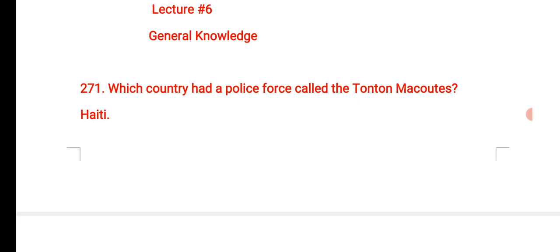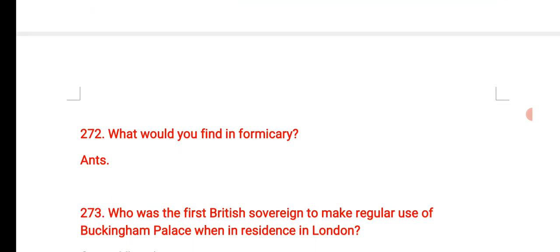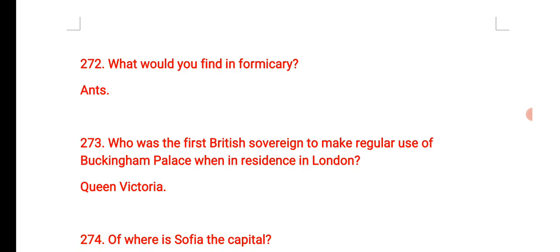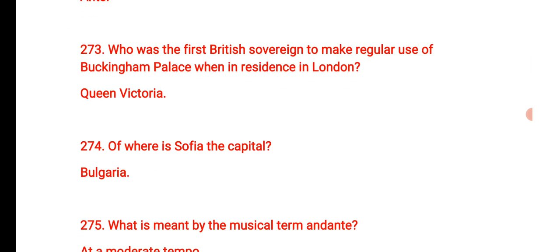हैं हमारे पास 271 जो है वो क्या है। Which country had a police force called the Tonton Macoutes? That is Haiti. What would you find in a formicary? That was ants. Who was the first British sovereign to make regular use of Buckingham Palace when in residence in London? That is Queen Victoria.